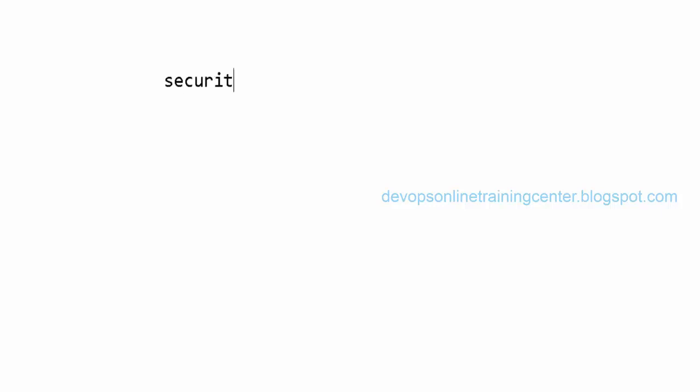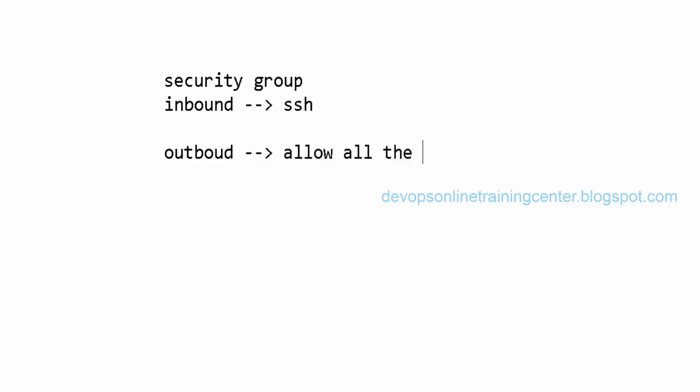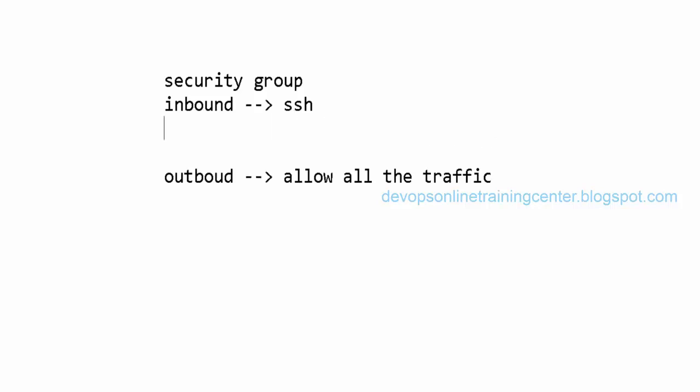In a security group, we have two things: inbound and outbound. By default, we have SSH access inbound. Outbound, we allow all the traffic. So SSH is allowed by default, and if you want to allow some other services, we need to enable HTTP.